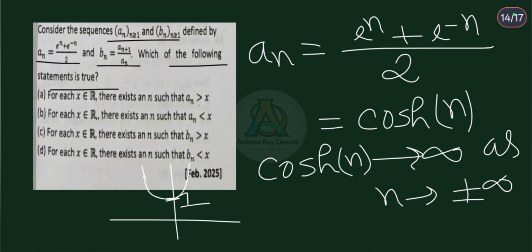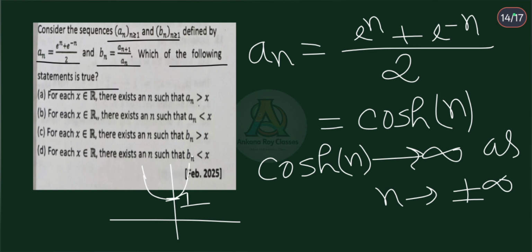And for natural numbers, it will also be true, right? So cosh n tends to infinity as n tends to plus or minus infinity, both. Therefore, a_n in the sequence A is always positive, because from this graph we can say that cosh x is always positive for all x belonging to the real numbers. So for natural numbers also this is true. So a_n is always positive and grows indefinitely in both directions.